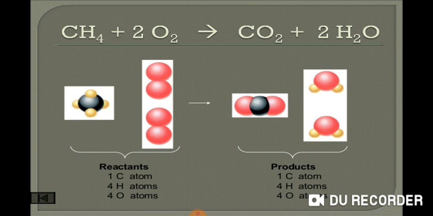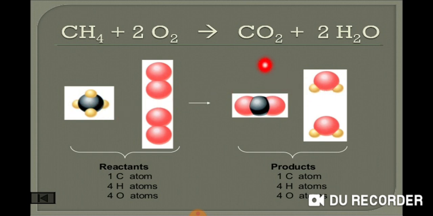Same is the case here. You can see CH4 methane and O2 oxygen, and carbon dioxide and water are formed on the product side. In order to balance the whole equation, you can see CH4 has 1 carbon and 4 hydrogen.